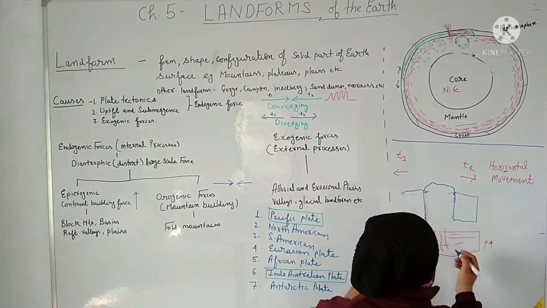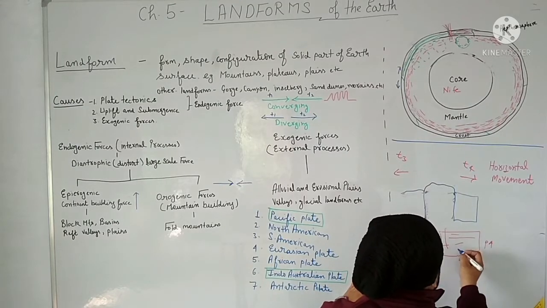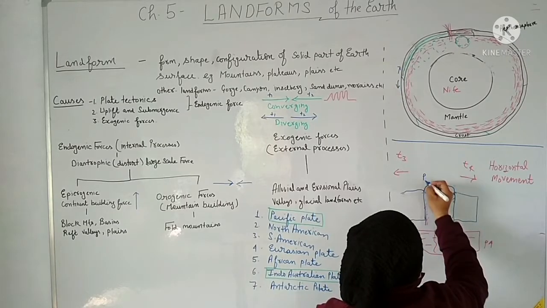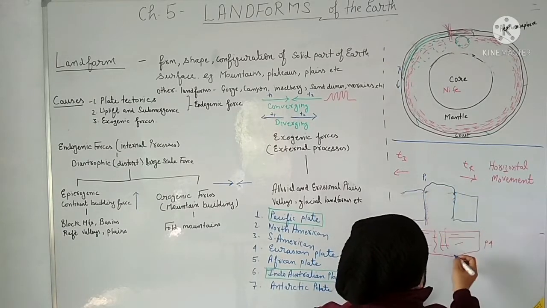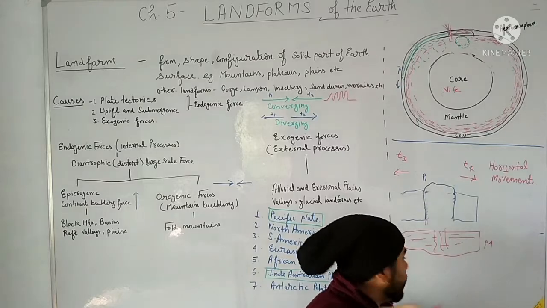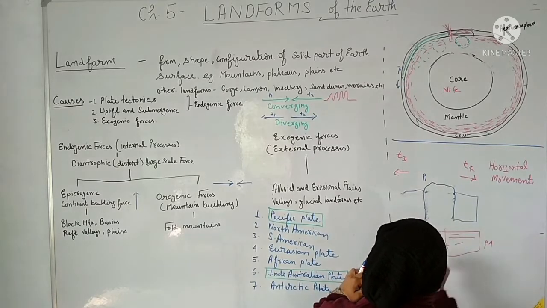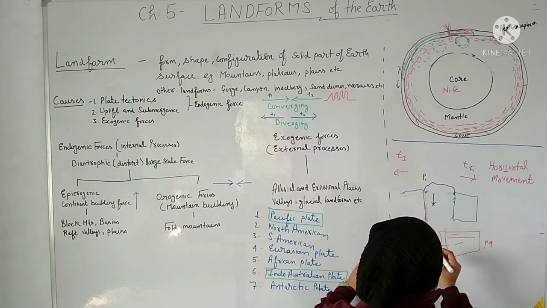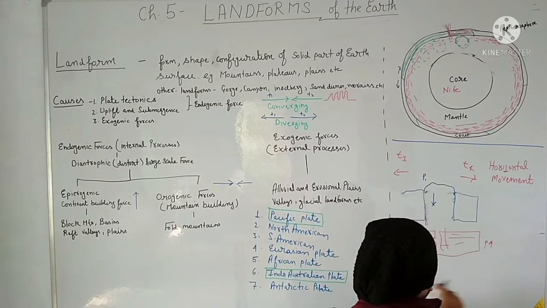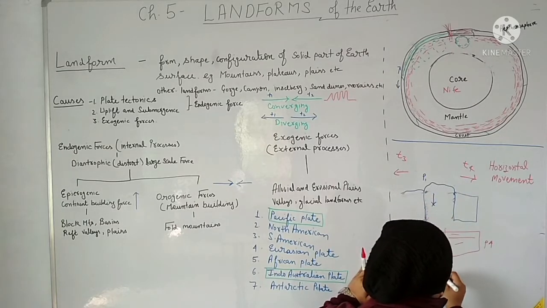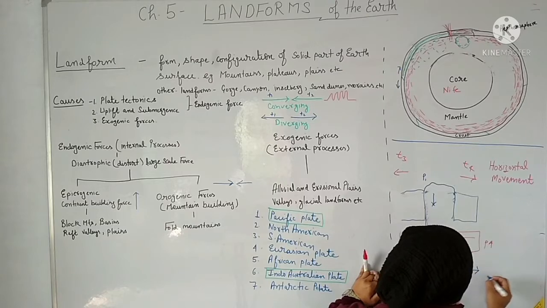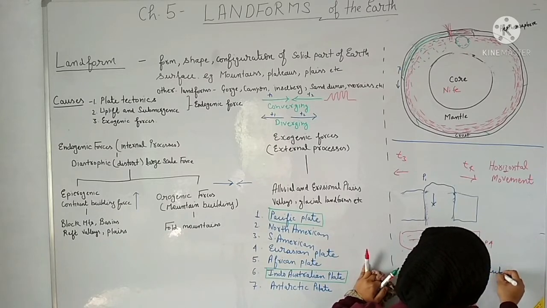In which case, if this pressure is P1, and this is pressure P2, here it is acting downside, here it is acting upside. So if P1 is greater than P2, then submergence will take place.